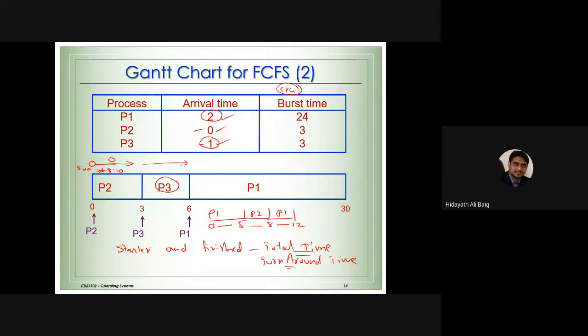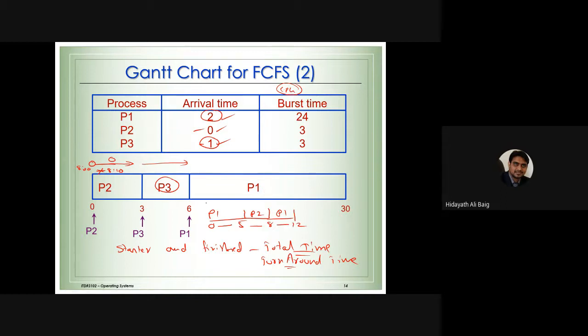No, see, in this example, the process started at 0 milliseconds and finished a job at 5 milliseconds, but process 1 has not completed its job. Maybe at 5 milliseconds, process 1 was doing some input and output. So process 2 is in the CPU, process 1 is doing input and output, so process 1 has not completed the job. Again it will come back at 8 milliseconds.